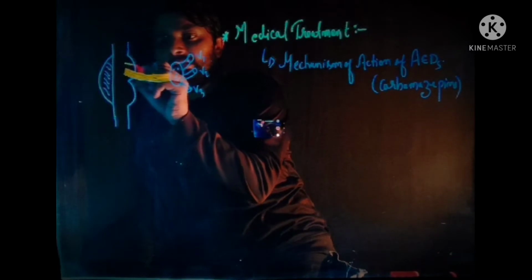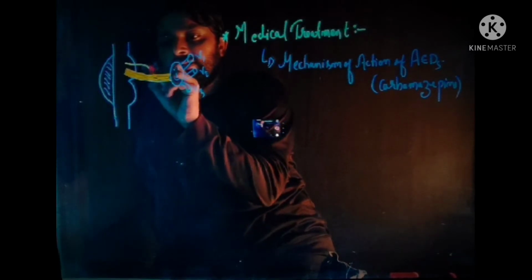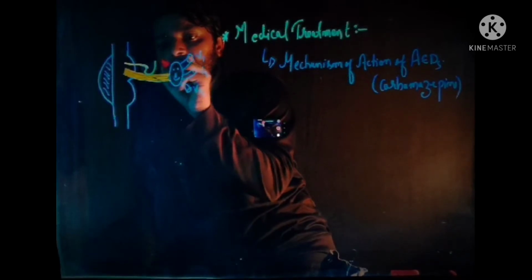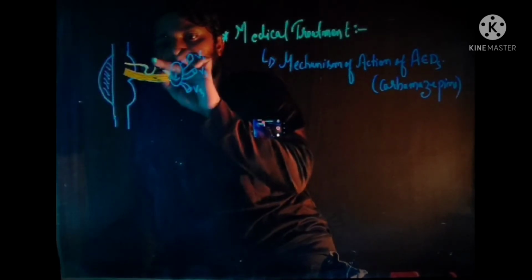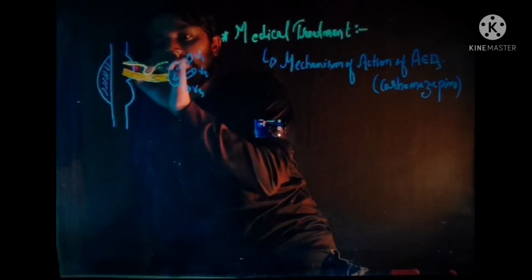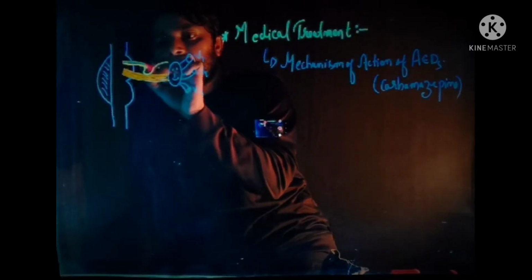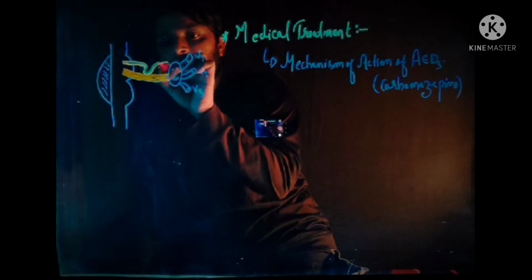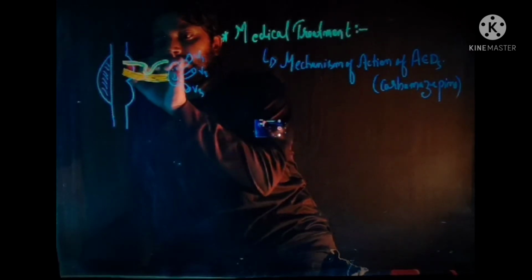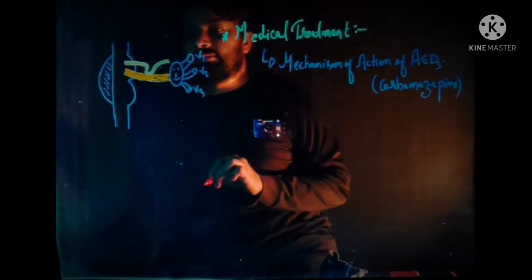Here is the superior cerebellar artery, and this superior cerebellar artery loops over the root of the trigeminal nerve.